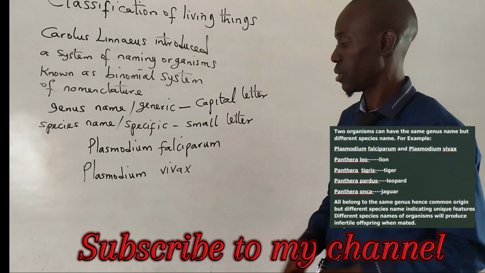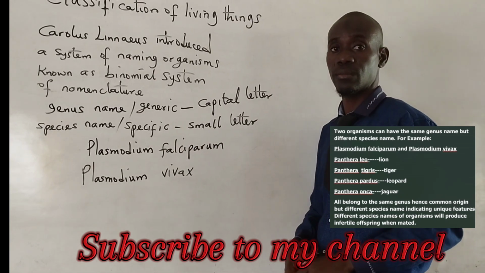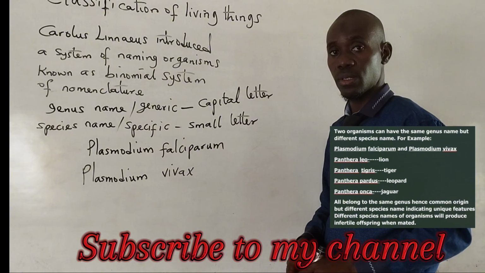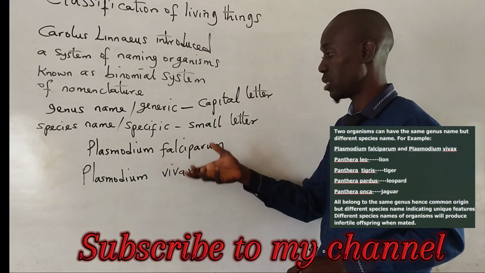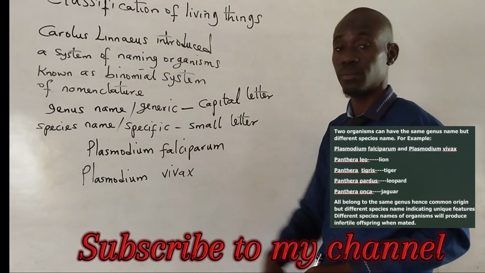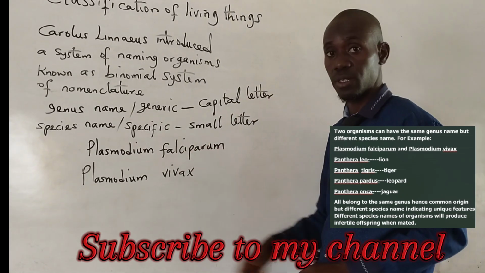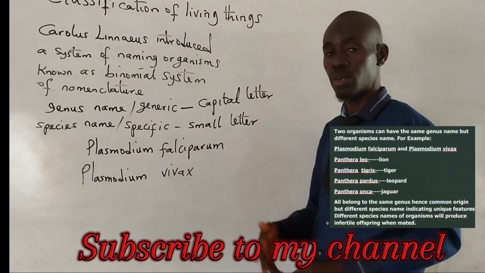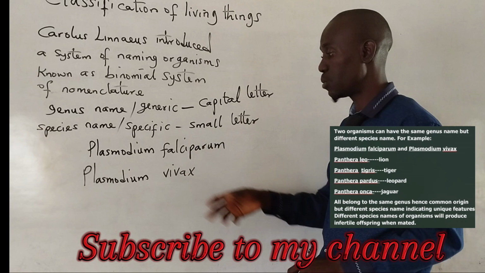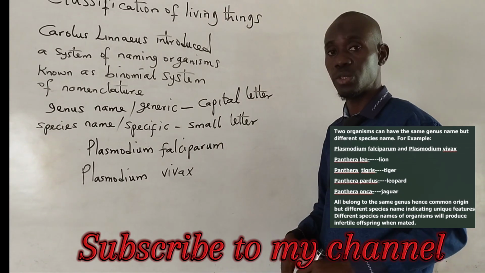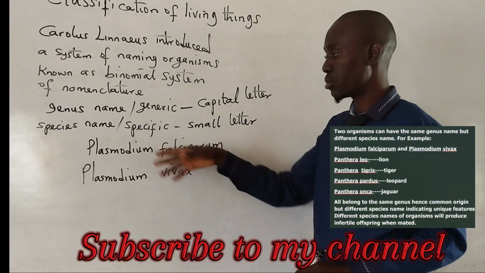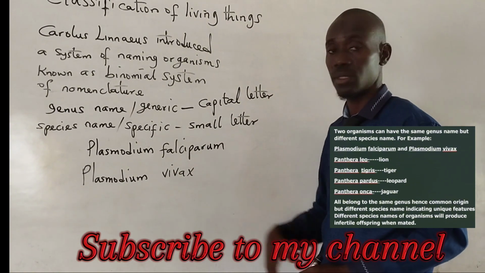These are two different organisms with the same genus name but different specific names. So two or more organisms can share the same genus name, but they cannot have the same species name. The species name is unique for every organism, while the genus name can be the same, meaning they belong to the same genus, but they are different species.